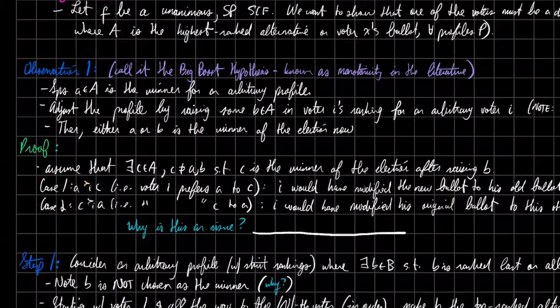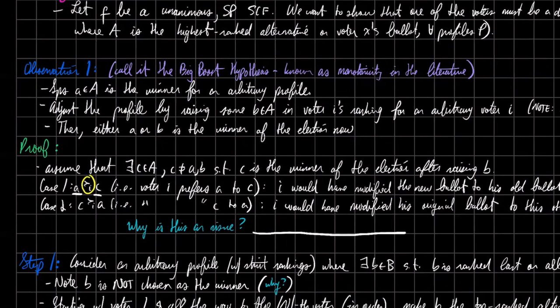The first case is that this notation essentially means that candidate A is ranked higher than candidate C. This is actually the notation for a linear ordering. This is how you formally define preference rankings, which are also called ballots. Preference rankings and ballots are interchangeable.